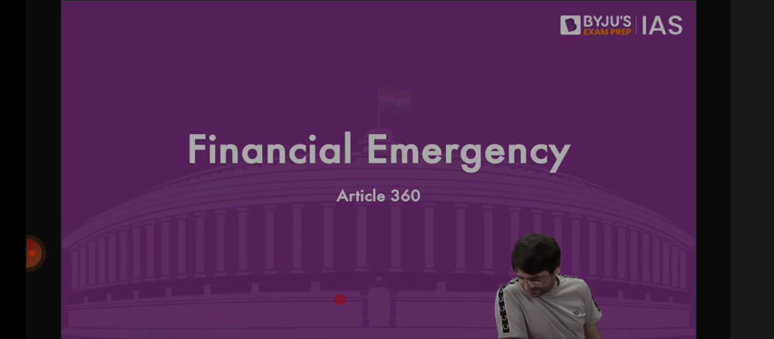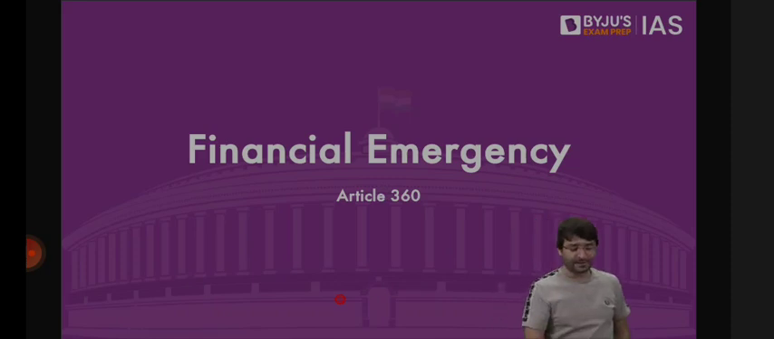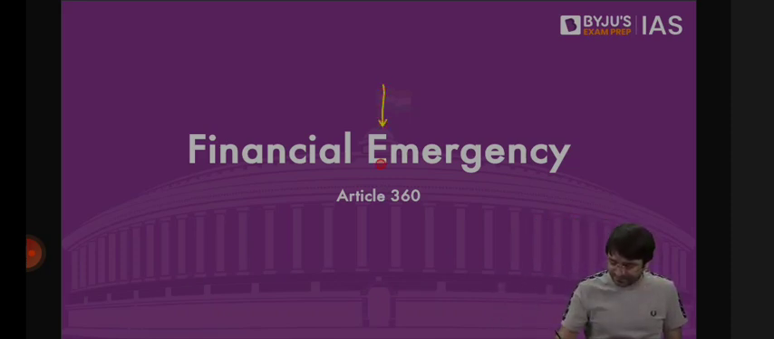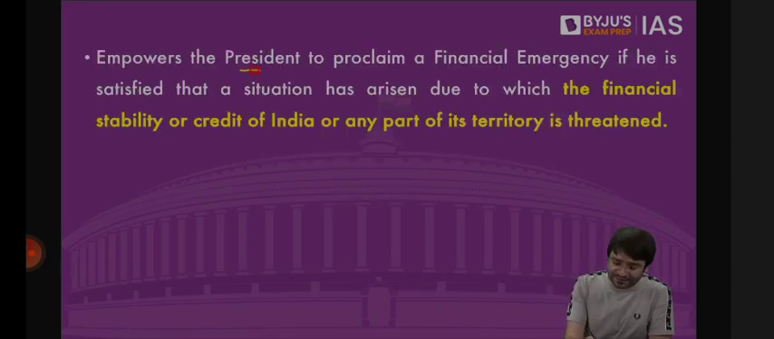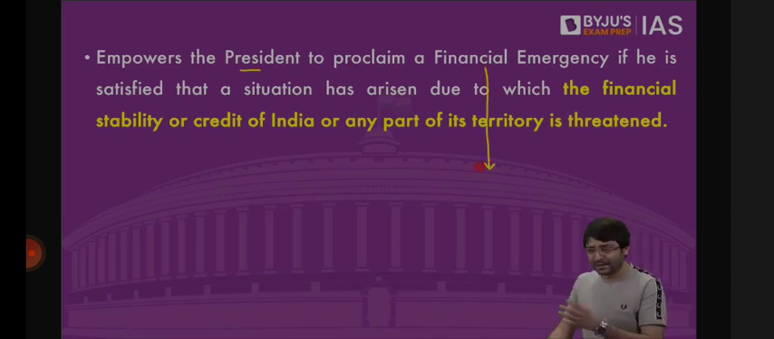Okay. Now we have financial emergency under Article 360 of the Constitution. What does Article 360 say? It empowers the president. What can the president do? You can proclaim financial emergency. When? If the financial stability or the credit is under threat.